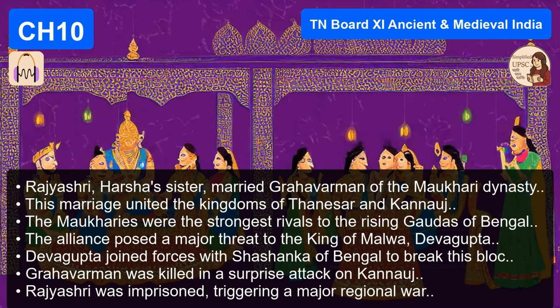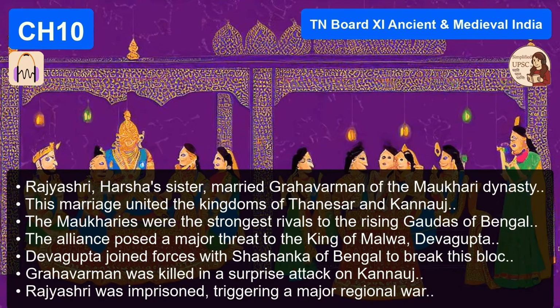Not yet. The other player, the Bengal ruler Sasanka, he's much more cunning. He realizes he probably can't beat Rajavardhana in a fair fight on the battlefield. So he invites him to a meeting, a peace conference, to negotiate a truce. Oh no, I know where this is going. It's a trap. A classic trap. Rajavardhana, perhaps flushed with his recent victory, perhaps a bit naive, goes to the meeting without his full army. And Sasanka treacherously murders him. That is literally the Red Wedding from Game of Thrones. Betrayal at the negotiation table. It's an almost perfect parallel.